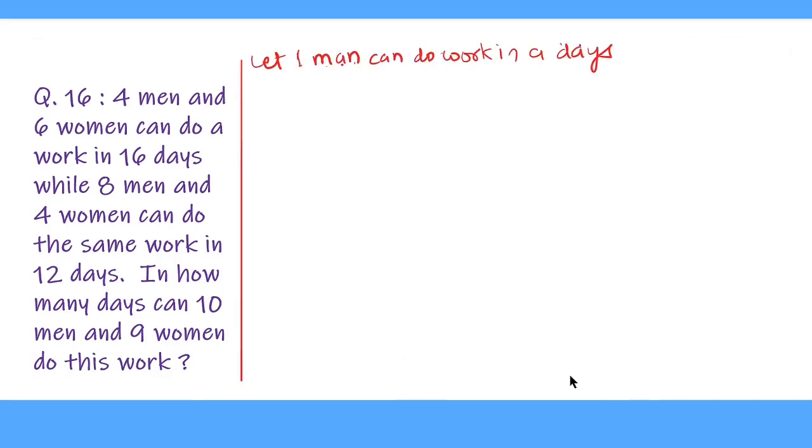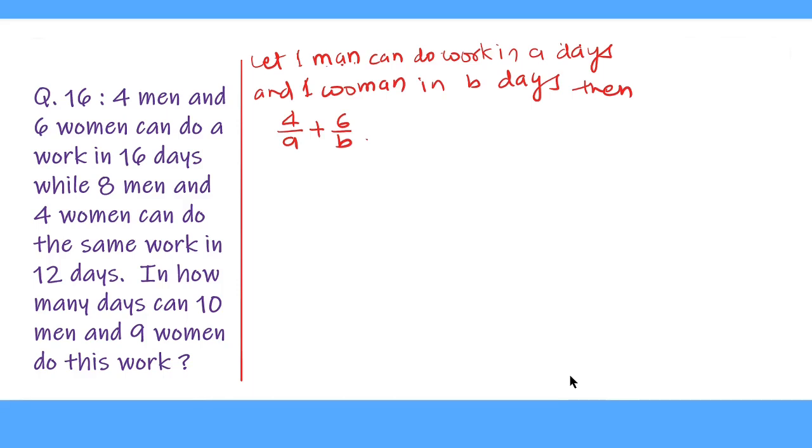Let 1 man can do work in A days and 1 woman in B days. Then 1 upon A is the 1 day work of men and 1 upon B is the 1 day work of woman. So we form the equation like this. 4 men and 6 women can do a work in 16 days.